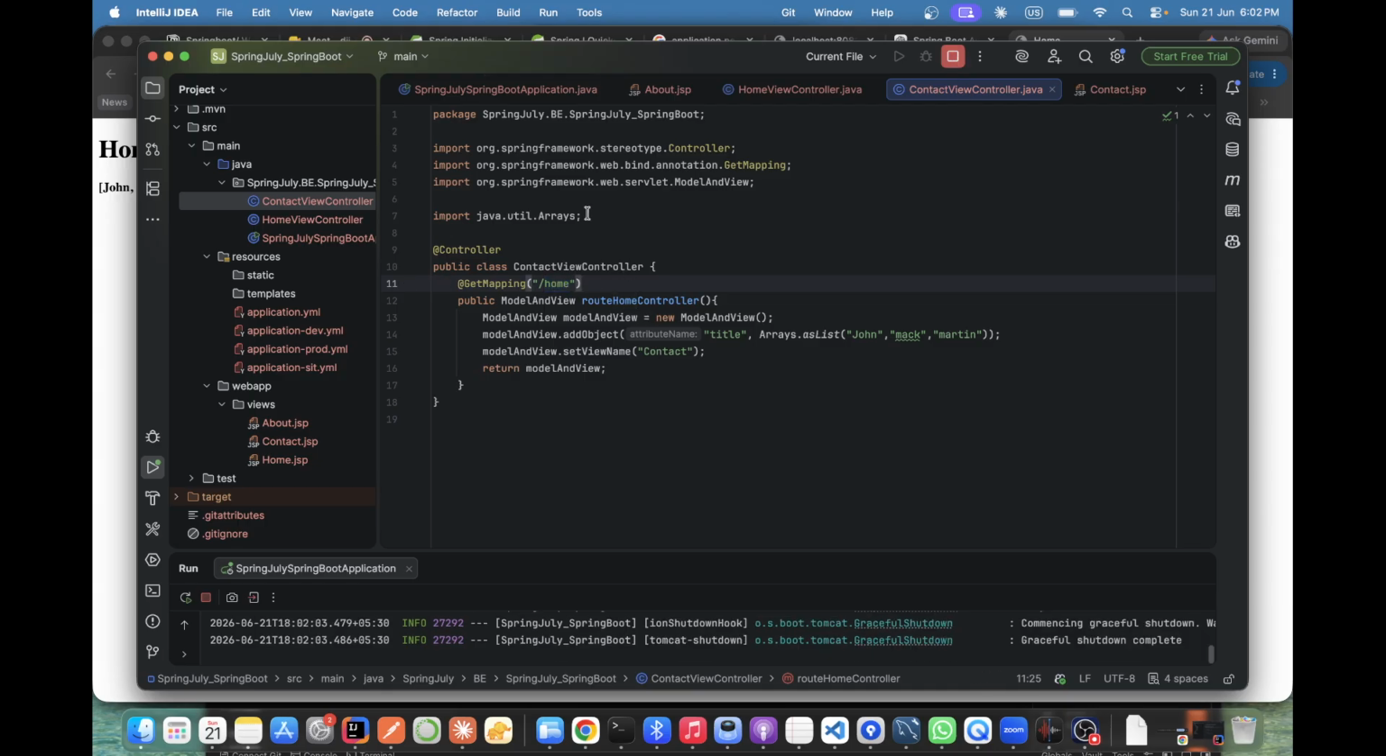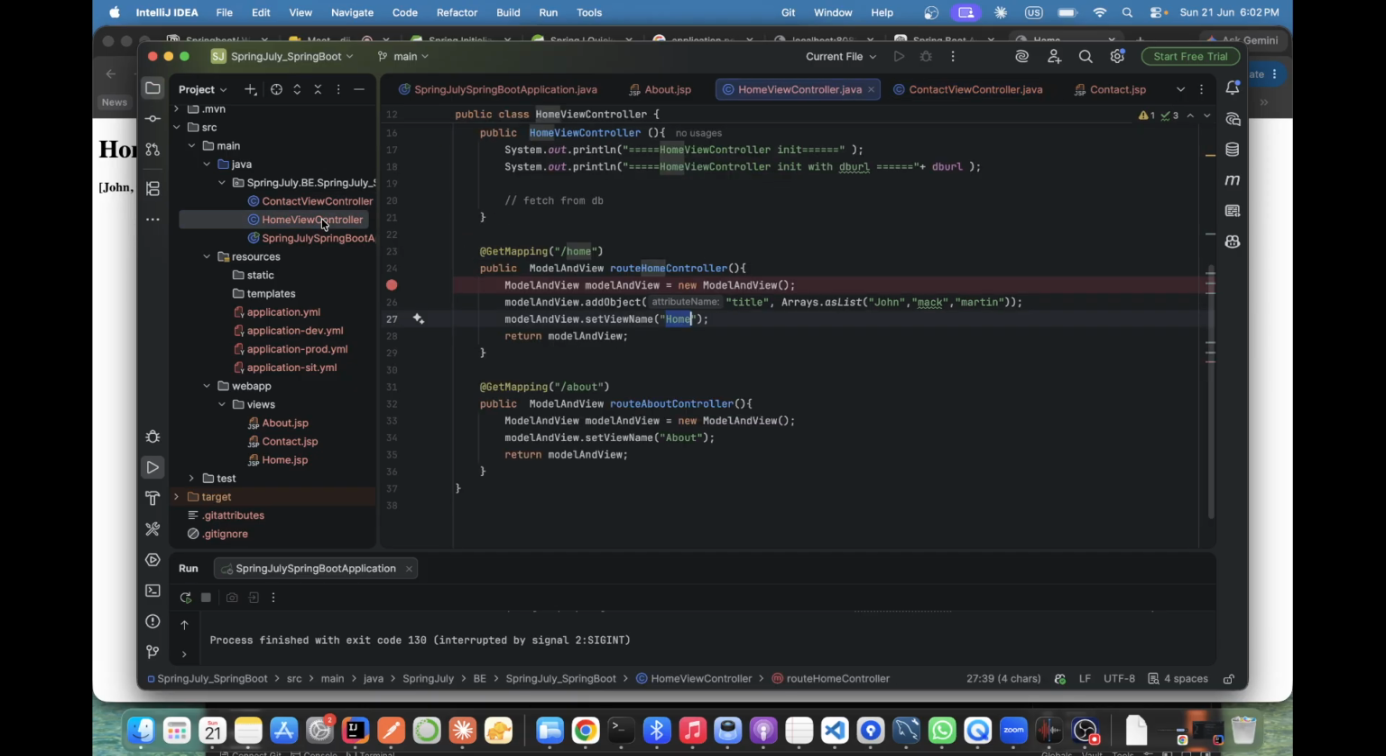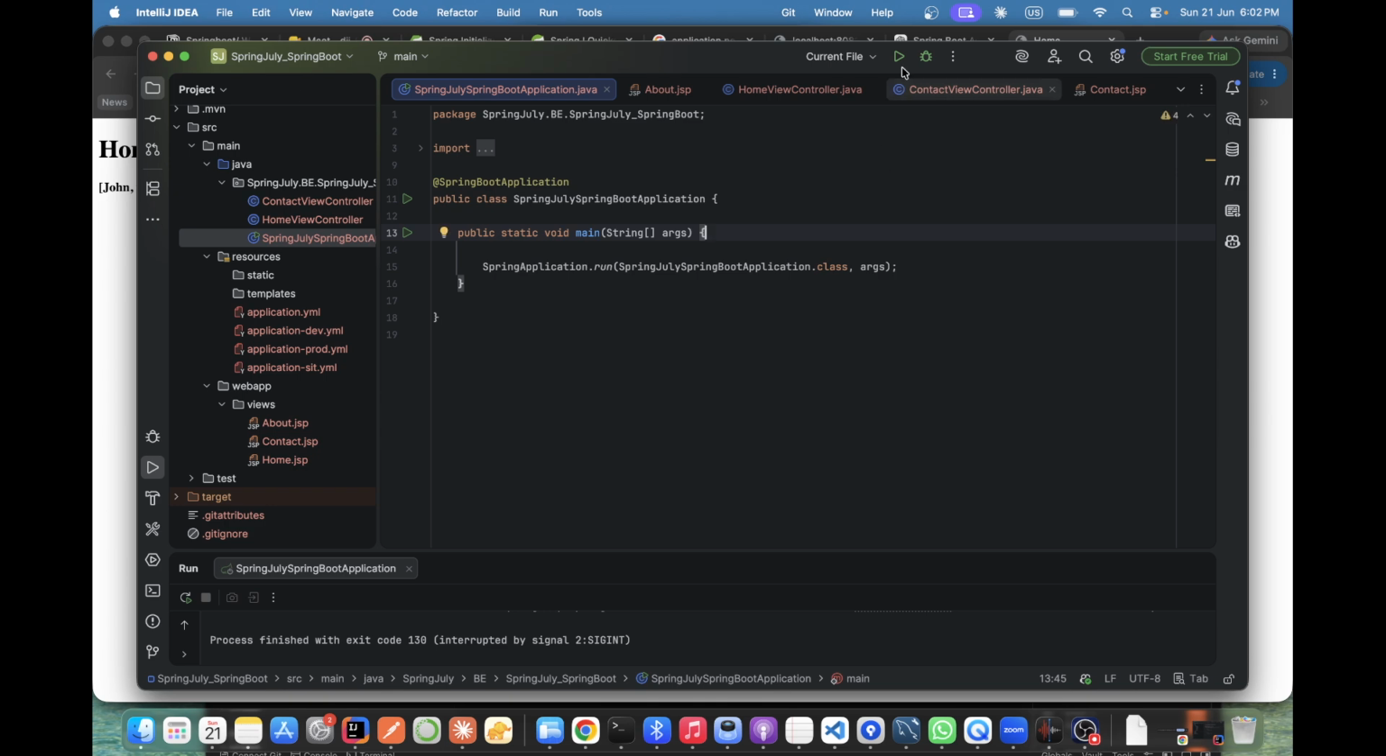Let's try to run it and see. RequestMapping parameter. Now you got your answer yourself. Why are you using RequestMapping? That purpose I was just telling you.